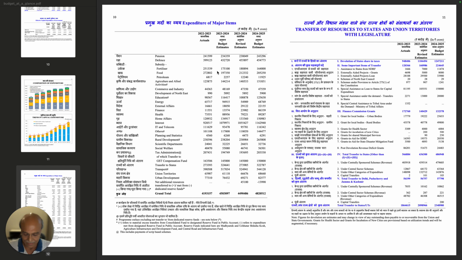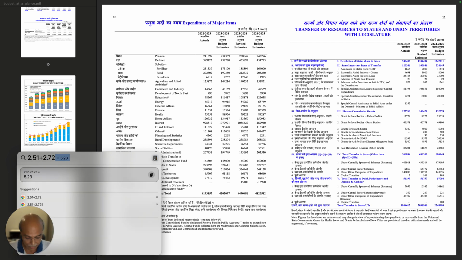Let's see. It is 2.51 plus 2.72 plus 0.6. That is how much it is, 0.006. It is 2.51, then we have got 2.72. Oh no, it is 0.06. How much is the number? There must be some error. Let me pause the video here.